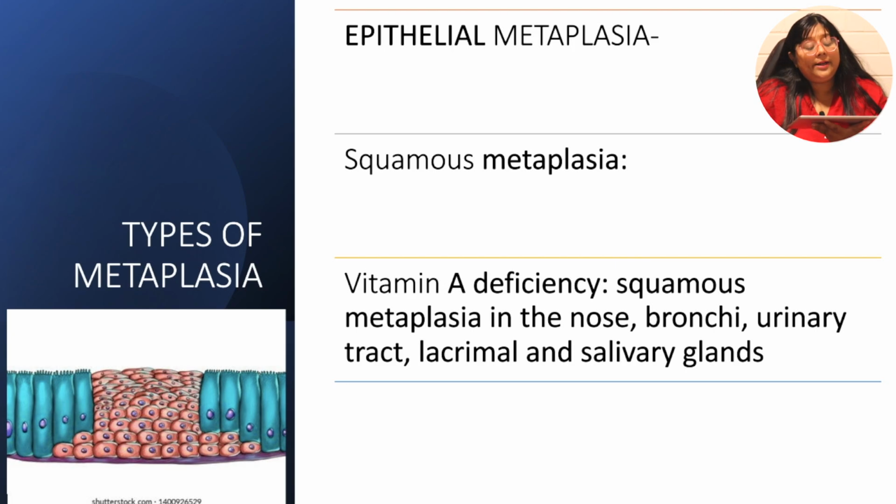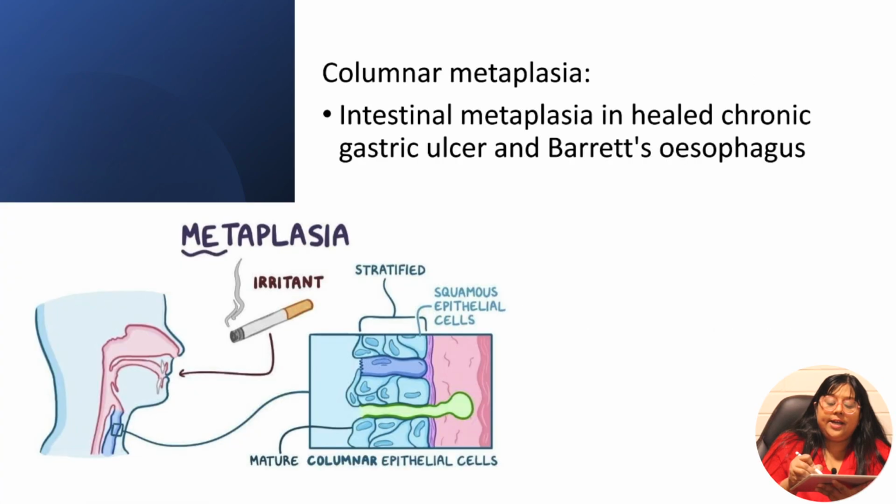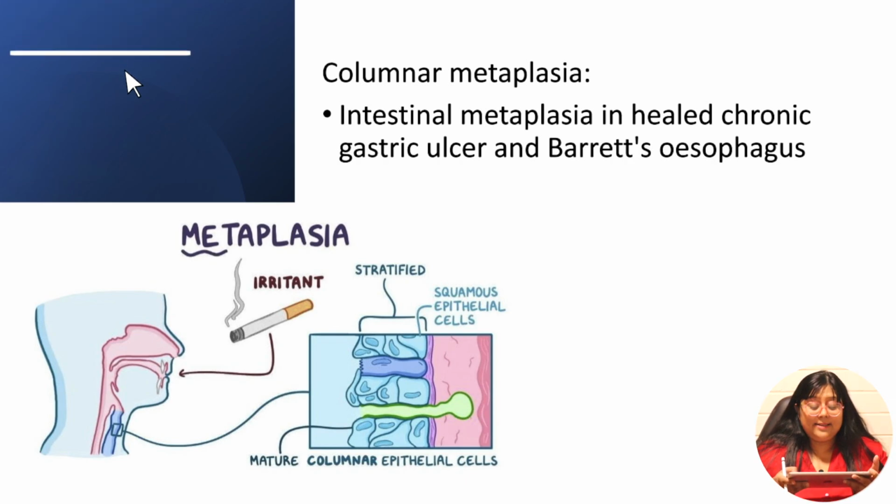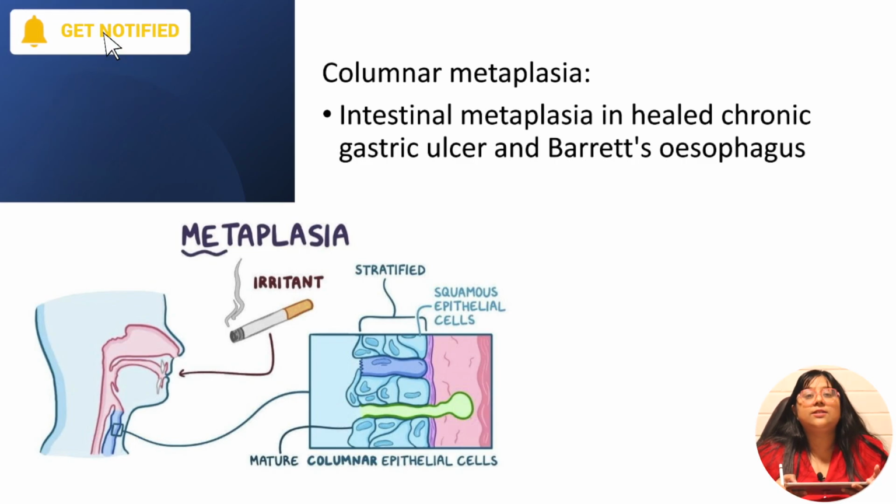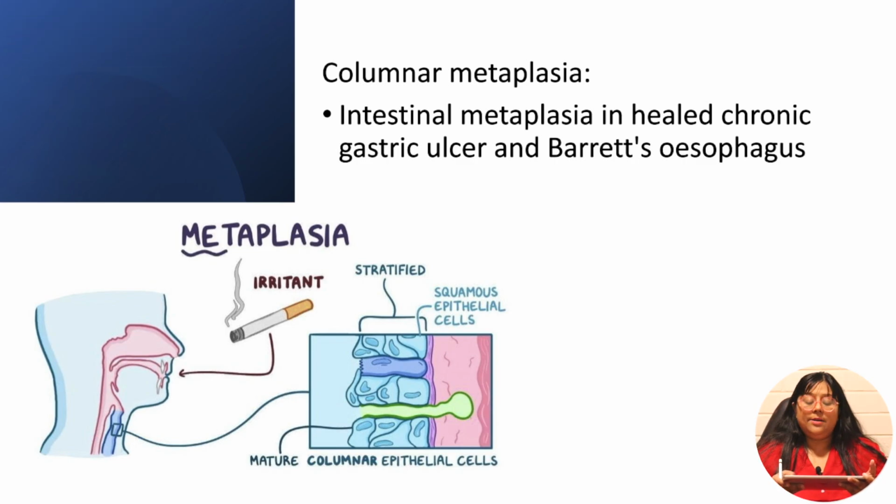And what is columnar metaplasia? When the squamous cells are changing into columnar cell type, then it is known as columnar metaplasia. The example of columnar metaplasia is Barrett's esophagus. Also, in cases of healed chronic gastric ulcer, there is intestinal metaplasia, which is again a type of columnar metaplasia.